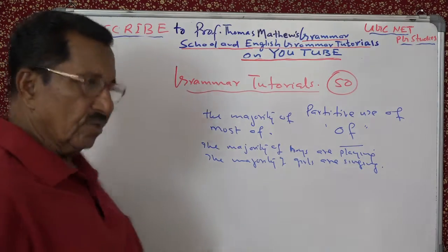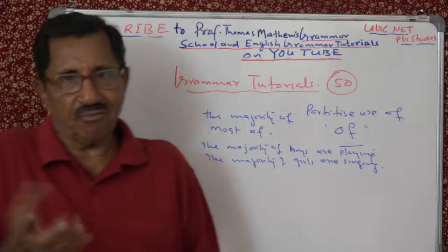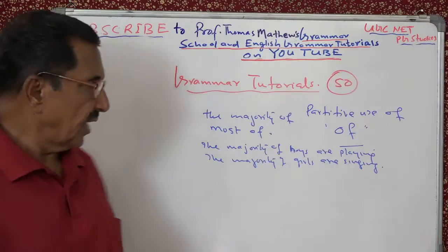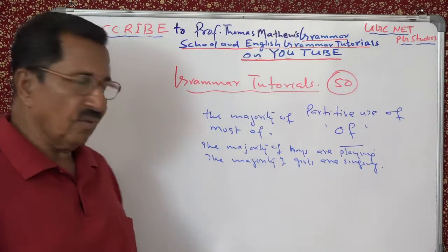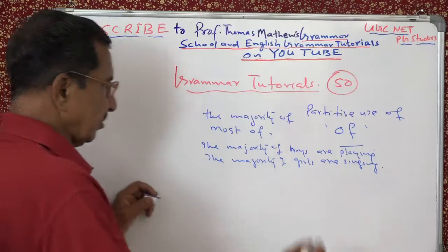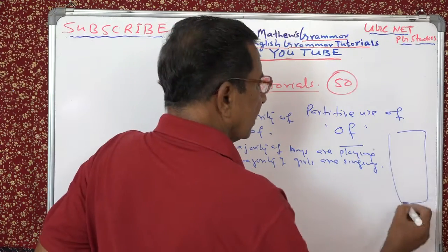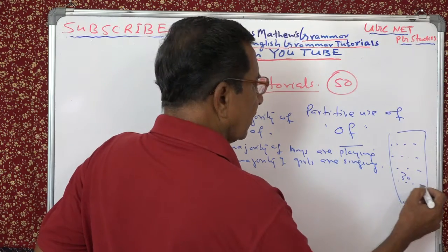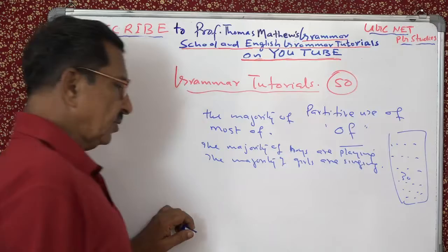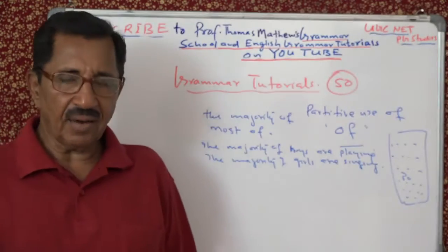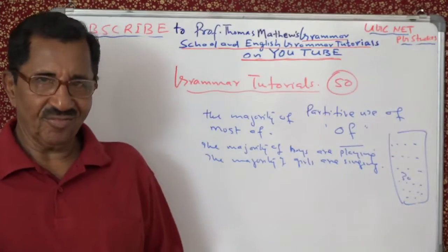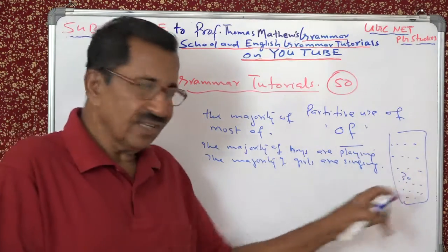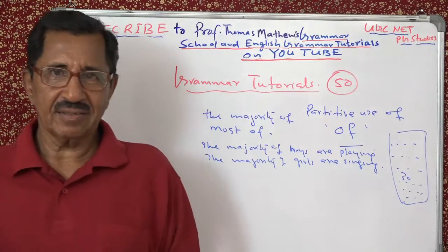So that's it. So there is a class, and the majority of them. There are three forms, you can see, two-thirds. The boys are playing. You have a class, you remember my picture, a class here. You have 30 students. Majority means, say out of 30, you will say 20. So 20 of them. From this whole you take a part.